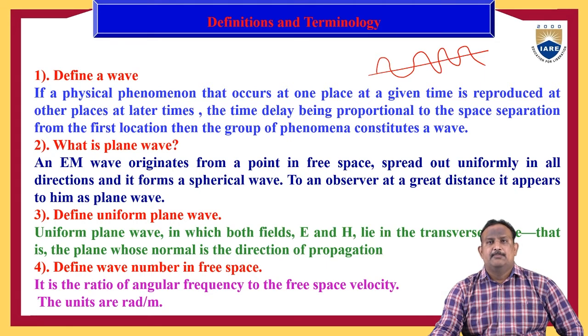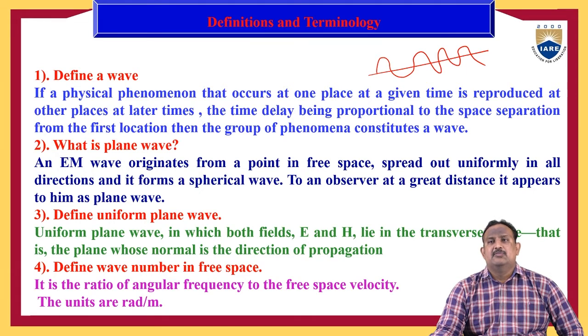So what is a plane wave? An EM wave originates from a point in free space, spreads out uniformly in all directions, and forms a spherical wave. To an observer at a great distance, it appears as a plane wave.